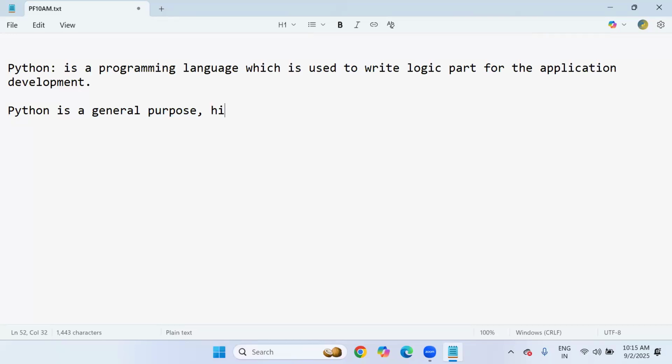Next, Python is a high-level programming language. Yes. What does it mean? The moment we say a programming language is high-level, it means all the low-level activities are managed by Python internally. Suppose we write some program in Python as a programmer, and when we run it, we quickly get the output, right?